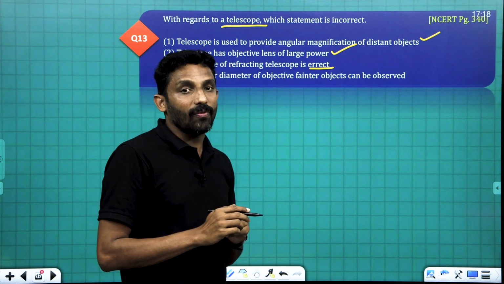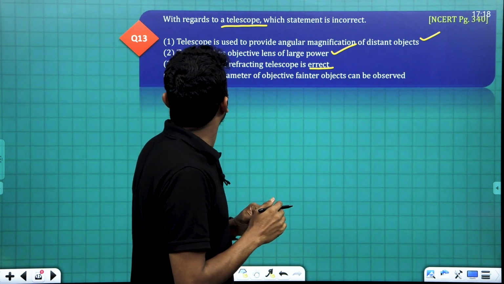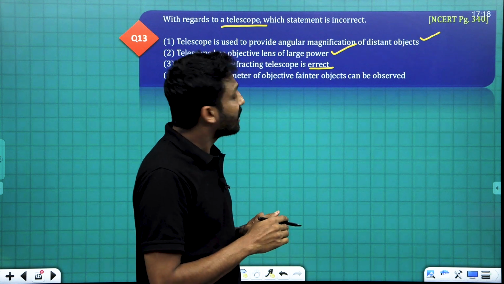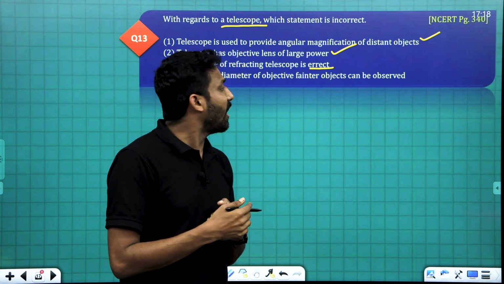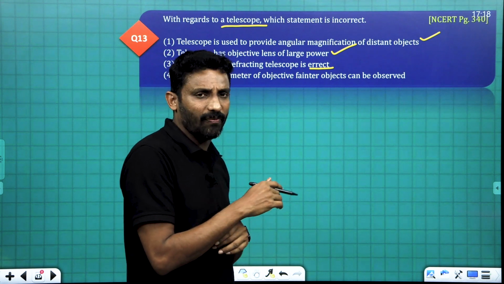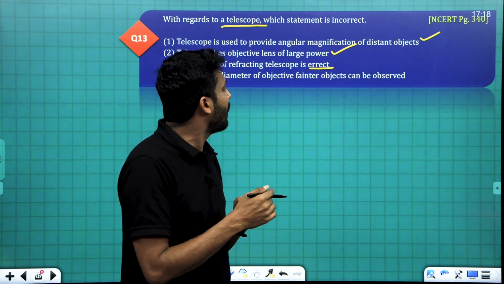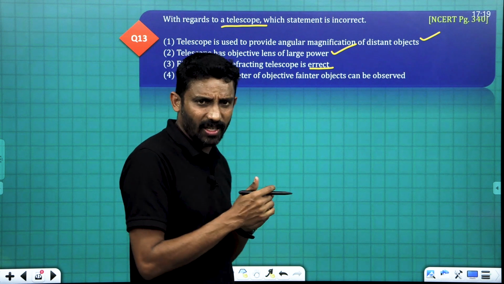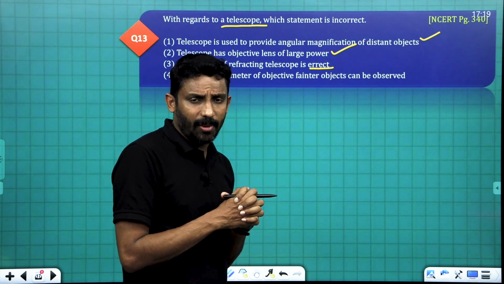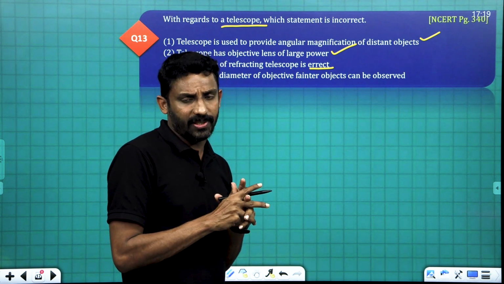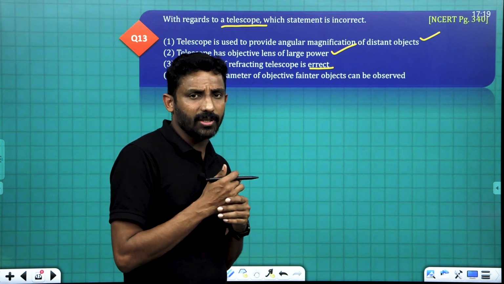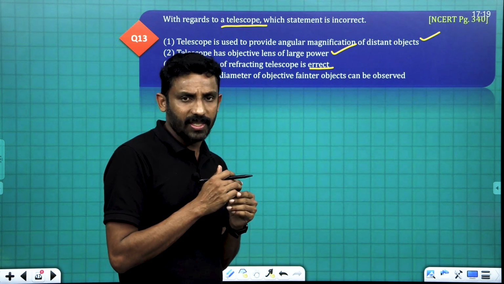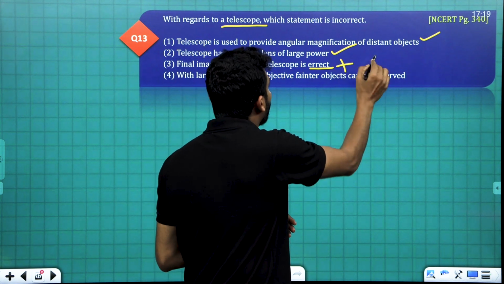What about the final image of the refracting telescope? It will be inverted. You know, the final image is inverted, right? It is inverted. So this is the incorrect statement.